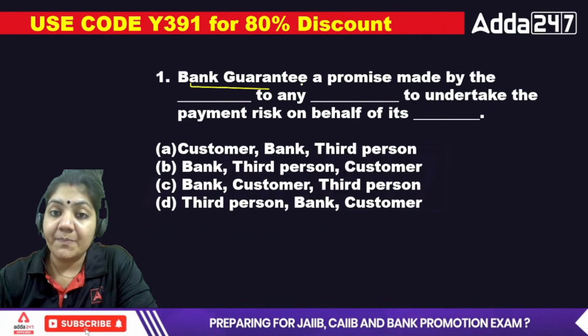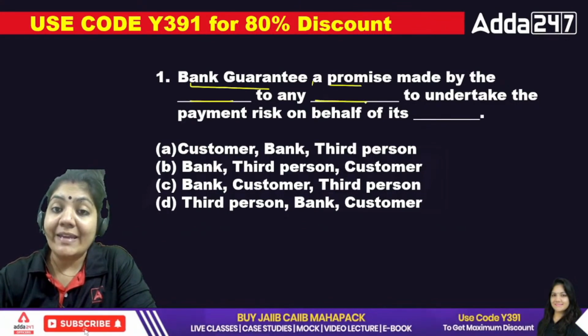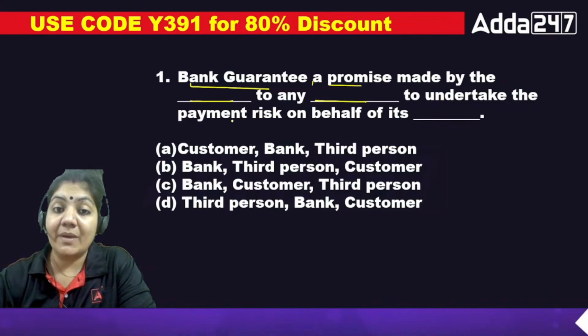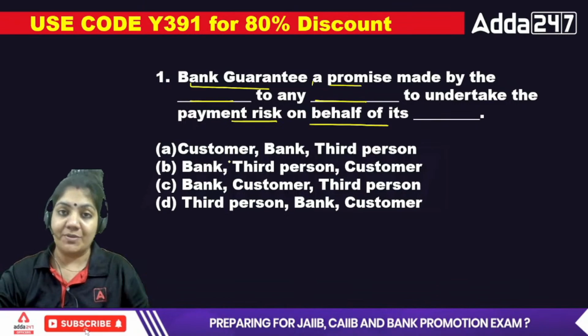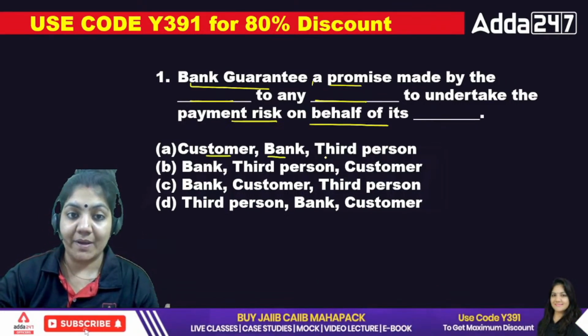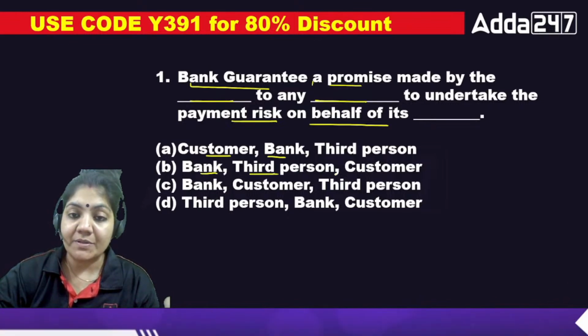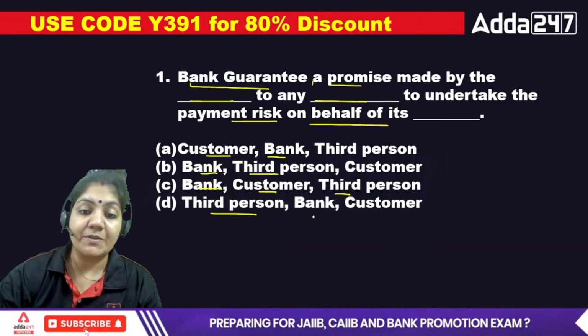Bank guarantee is a promise made by dash to any dash to undertake the payment risk on behalf of its dash. Four options are there and three blanks are there. Customer, bank, third party; bank, third person, customer; bank, customer, third person; and third person, bank, customer.